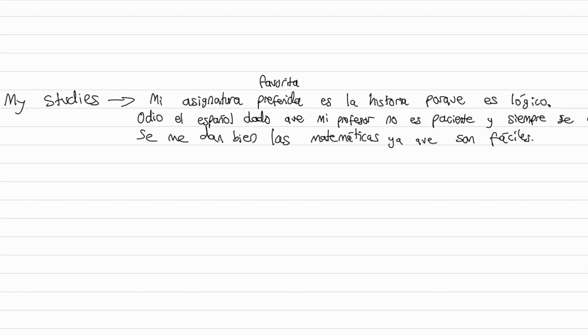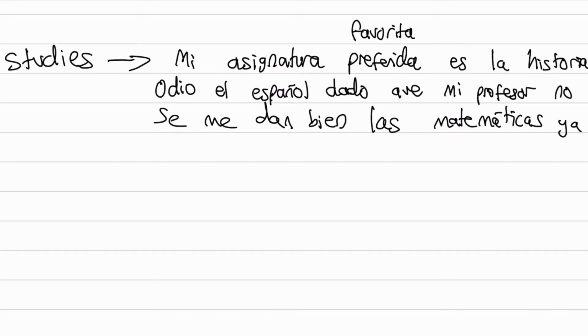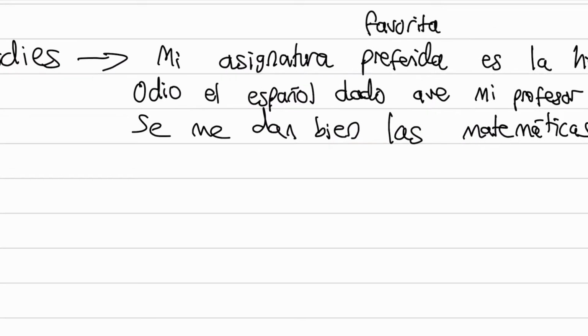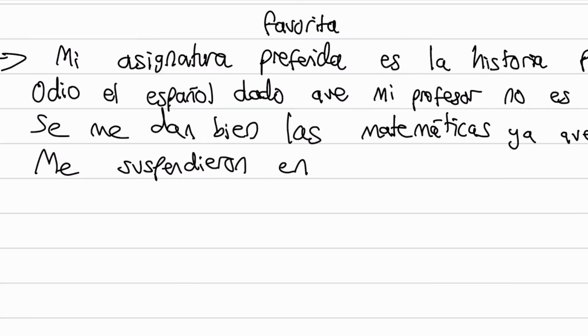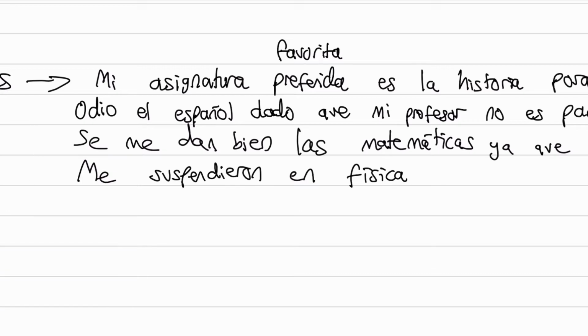Let's add one more to make things slightly challenging. In the past tense, we're going to use, so I'm going to say I failed at something, and for that we use the verb suspender. So I'm going to say me suspendieron, and then the subject I'm going to pick is física. So suspendieron is how we say failed. So pretty much I failed physics, or they failed me in physics, is how I would directly translate it.